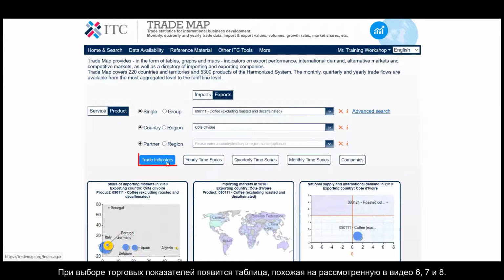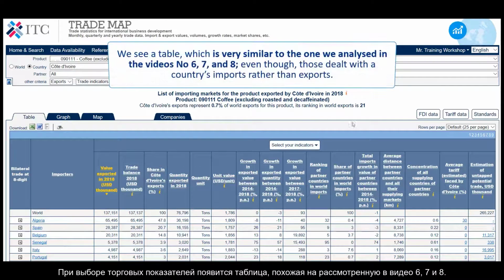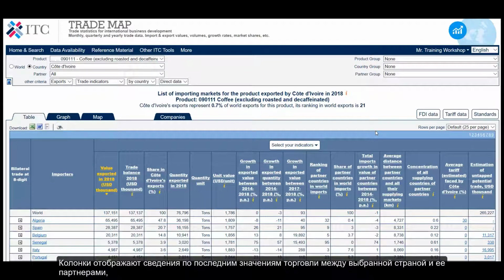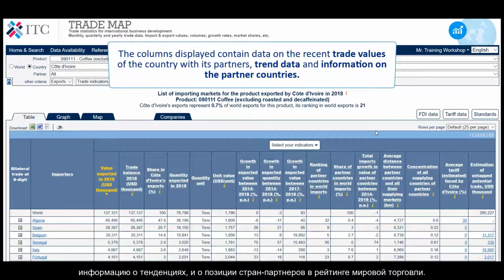When we click on Trade Indicators, we see a table which is very similar to the one we analyzed in the videos number 6, 7 and 8, even though those dealt with the country's imports rather than exports. Here again, the columns displayed contain data on the recent trade values of the country with its partners, trend data and information on the partner countries ranking in world trade.